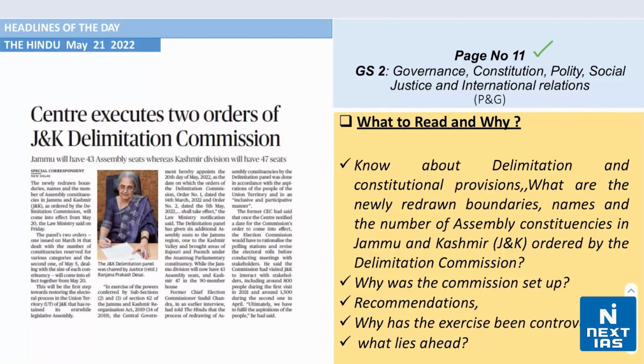Take a look on page number 11, coming from the topic of polity and governance. This headline says Center executes two orders of Jammu and Kashmir Delimitation Commission. Now, you need to know about delimitation and constitutional provisions of the same, what are newly redrawn boundaries, names, and the number of assembly constituencies in Jammu and Kashmir ordered by the Delimitation Commission. Also, why was the commission set up? You need to understand the purpose, the recommendations of the Delimitation Commission. Also, why has the exercise been controversial and what lies ahead.